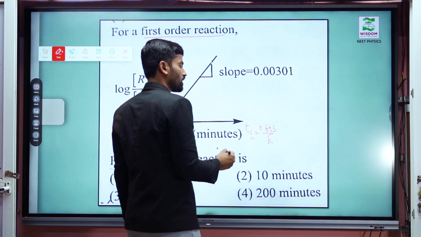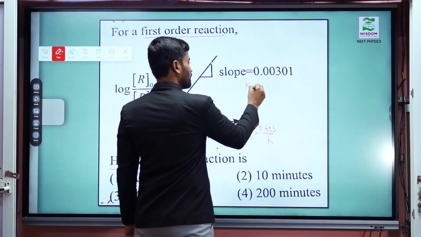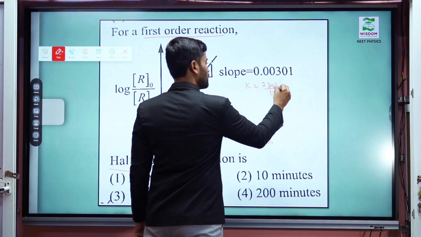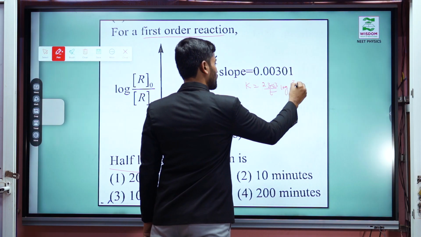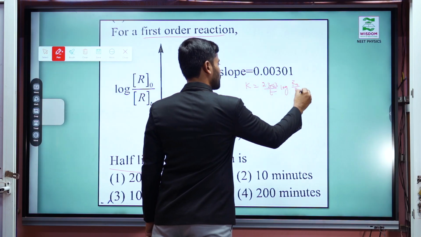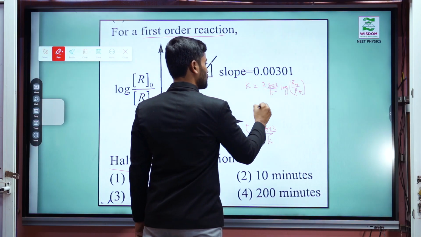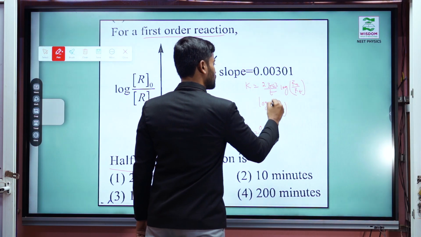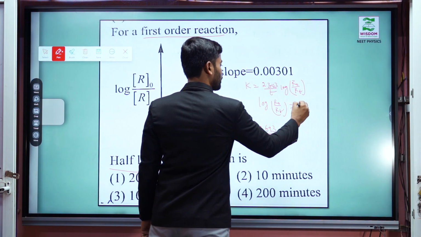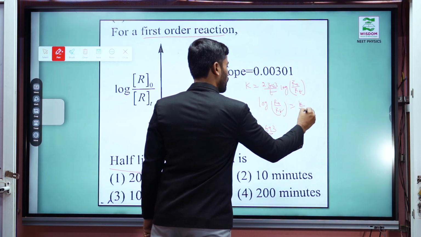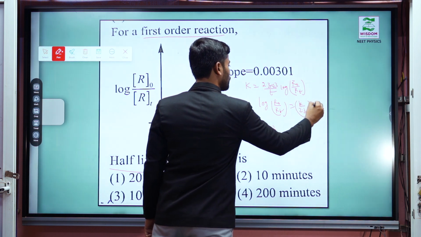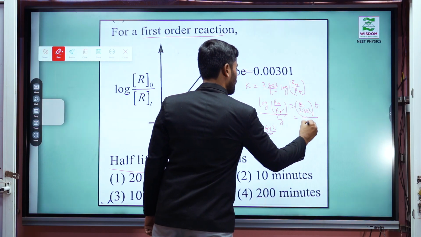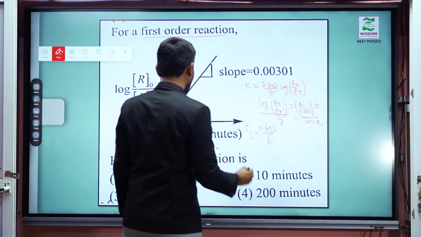According to the first order rate constant equation, K equals 2.303 by T log R0 by RT. Let us take it in the form log R0 by RT equals K by 2.303 into T. This is Y equals mx, a line starting from the origin.